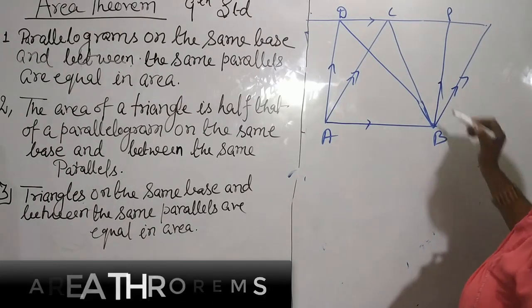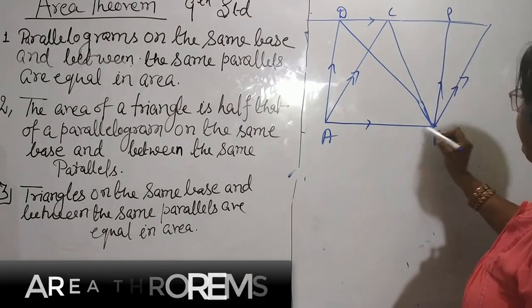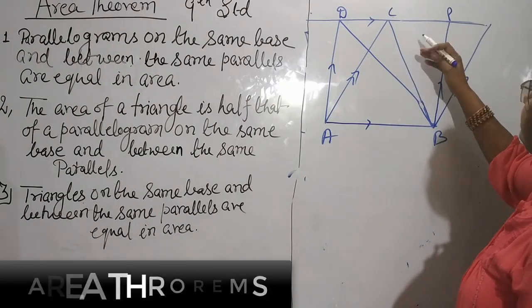Draw it on the same base and between the same parallels.